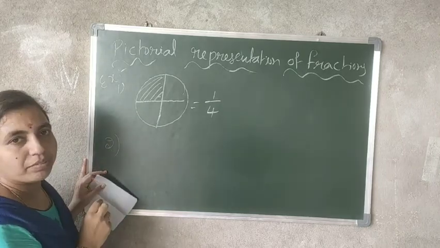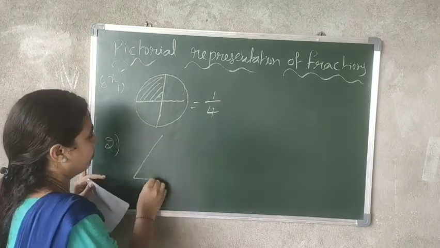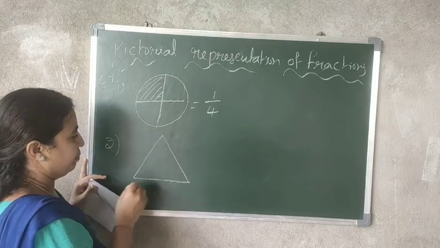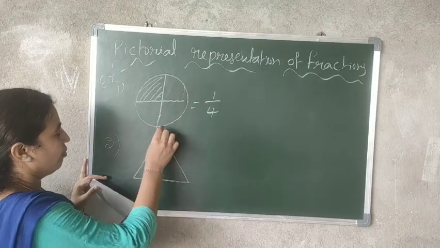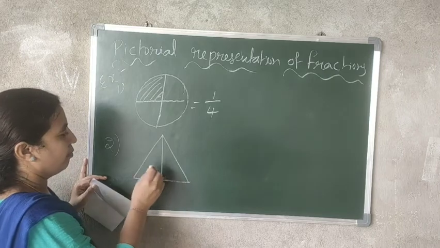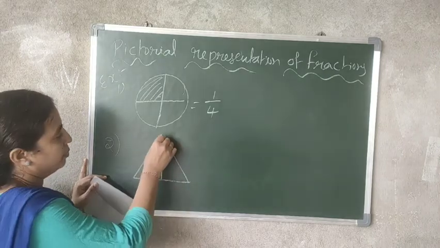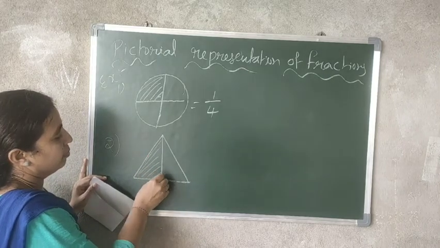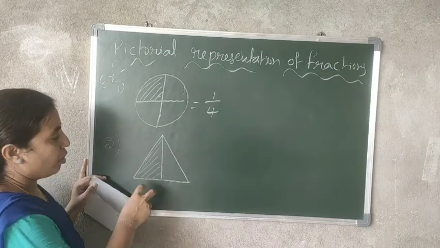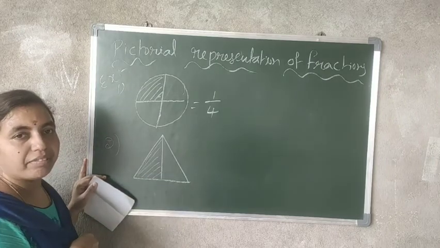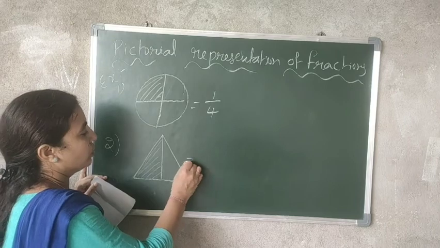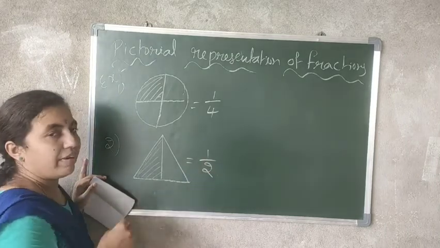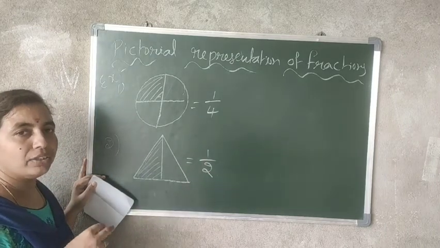Now they have given a figure like this. What is this fraction? How many parts have they divided it into? They have divided it into 2 parts. So the fraction is 1 by 2.